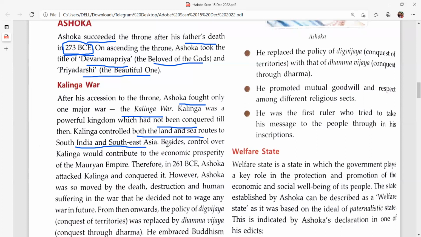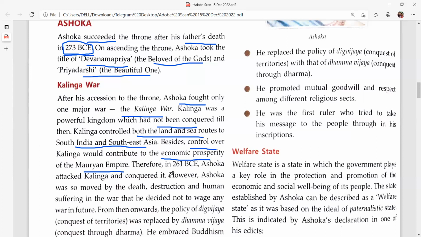So Ashoka wanted control over the kingdom to manage its trade, because from that trade he could earn much money so that his empire would prosper. So besides, control over Kalinga would contribute economic prosperity to the Mauryan Empire.